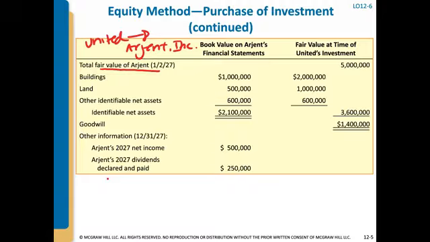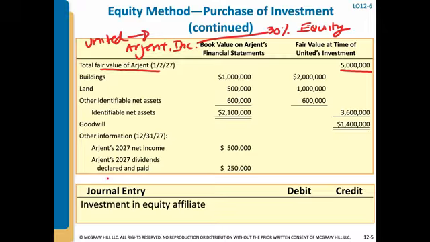The fair value of Argent on that date is $5 million, and we will assume that United purchased 30% of their stock. So therefore, we need to account for it using the equity method.